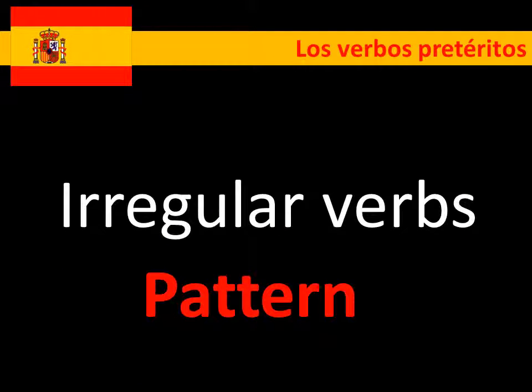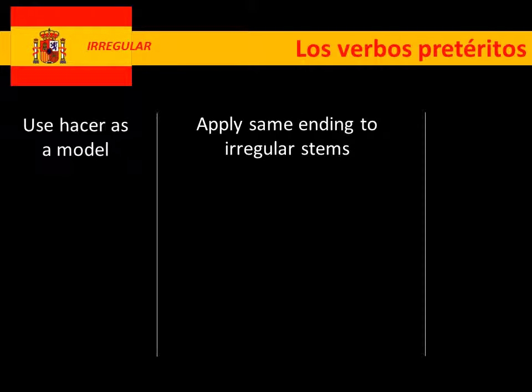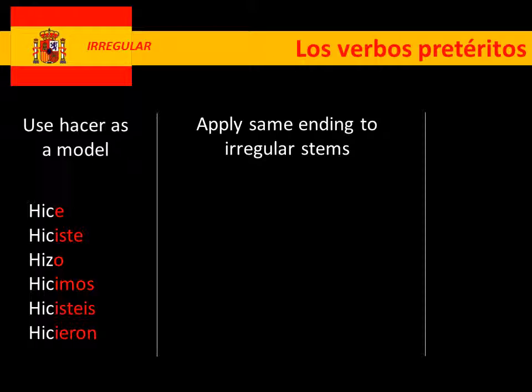Let's move on to irregular verbs. I've called these one pattern verbs because these are the ones where we can use a pattern to be able to form some of these. Okay, for this one I'm going to use hacer as a model. So have a look at this verb then. Some of you might have seen we've done hizo before when we did weather. So we've got hacer as the model and looking at the endings. So I'm just going to go through. We've got hice, hiciste, hizo, hicimos, hicisteis, hicieron. Okay, and all we're going to do is look to try and use these endings, exactly the same endings, and apply them to some irregular stems.